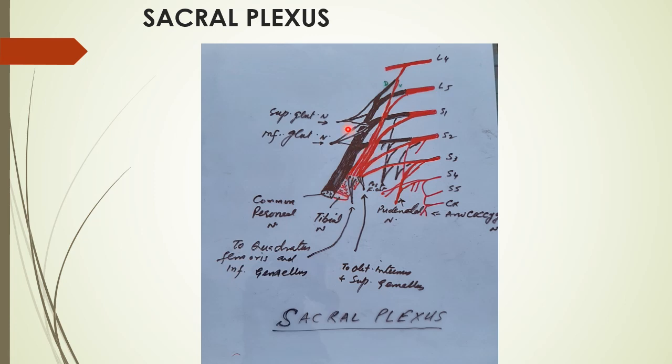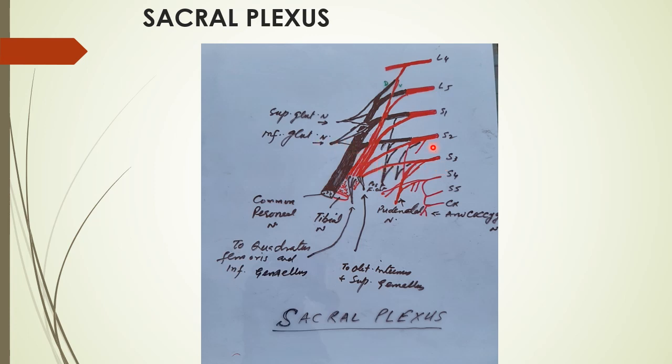Now from this, some motor fibers derived from L4, L5 and S1 form the superior gluteal nerve. Similarly, some fibers derived from L5, S1, S2 form the inferior gluteal nerve.